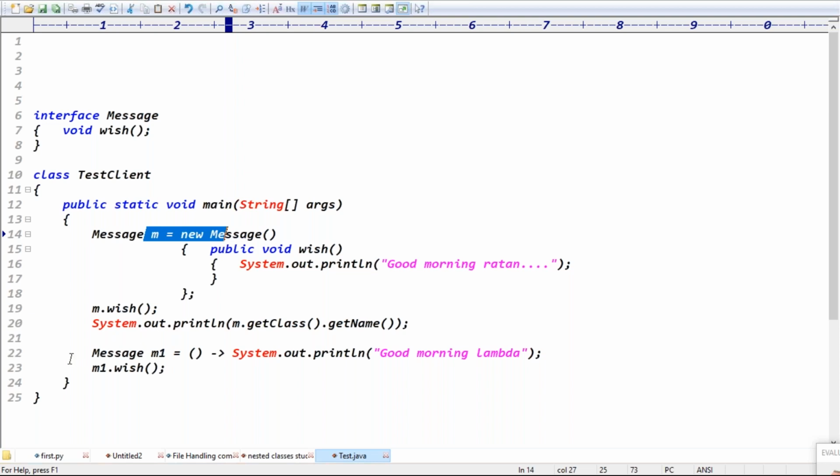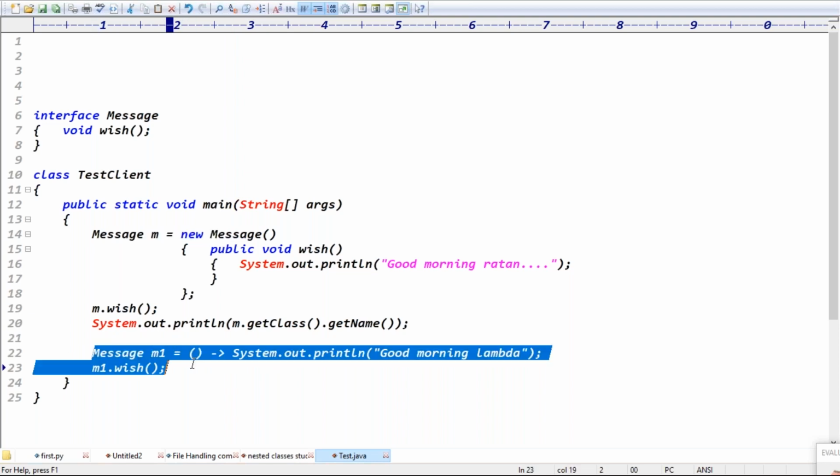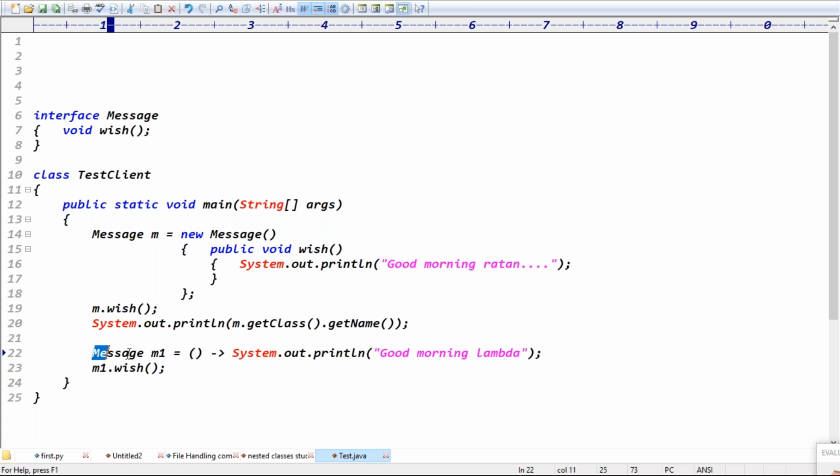In the case of lambda expression, what is the advantage? The bytecode is reduced as well as the length of the code. Total 3 cases we have to observe. First case, we are declaring the class, creating the object. Bytecode is there, separately our class is there. Second case, we are not declaring the class, directly creating the object of message, but the message object is not created.